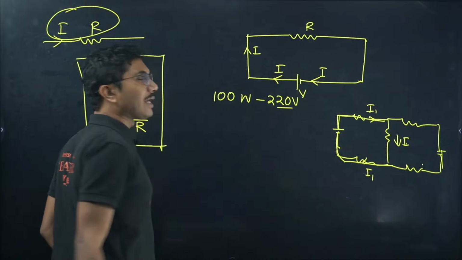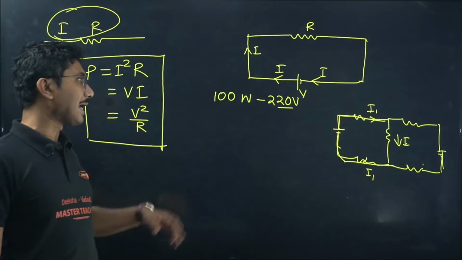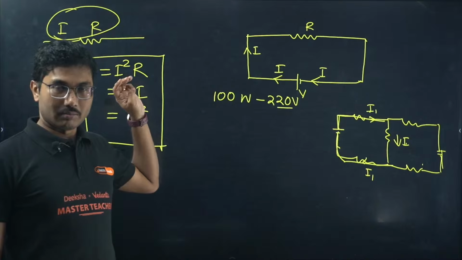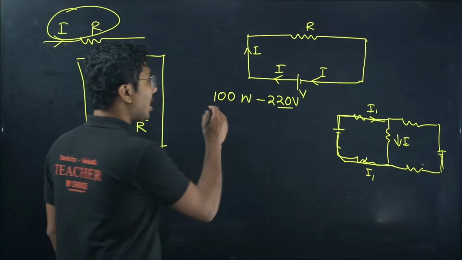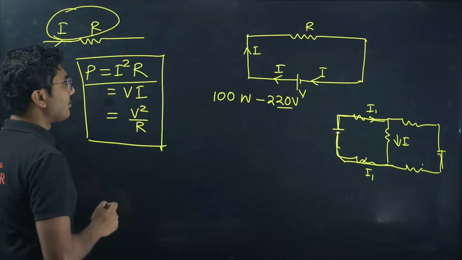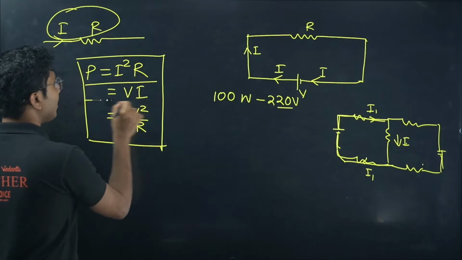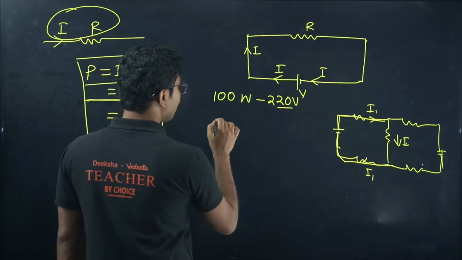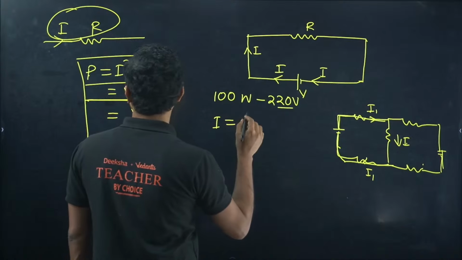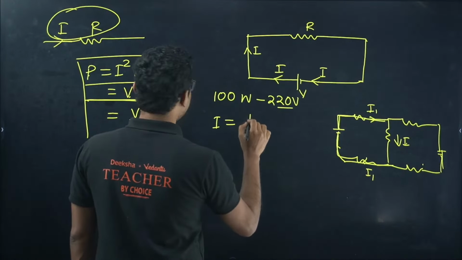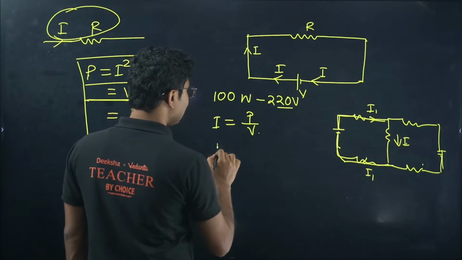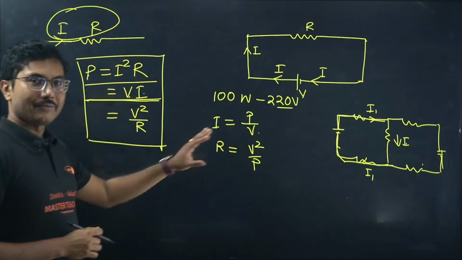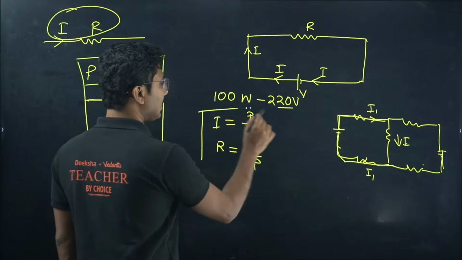From this information you can calculate the maximum allowed current and the resistance as well. How to do that? You know the formula P is equal to I squared R, or P is equal to V into I. V is given, P is given, so you can calculate I. The maximum current will be given by P divided by V, and resistance will be given by V squared by P. So for a given bulb, these are the formulas you need to use.